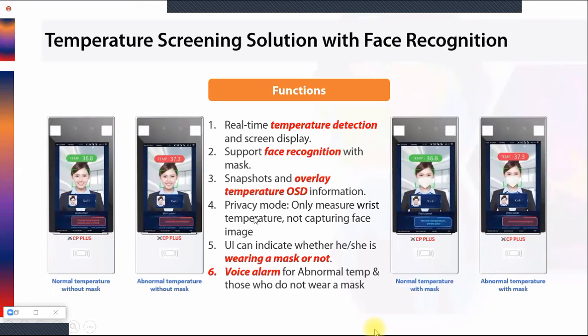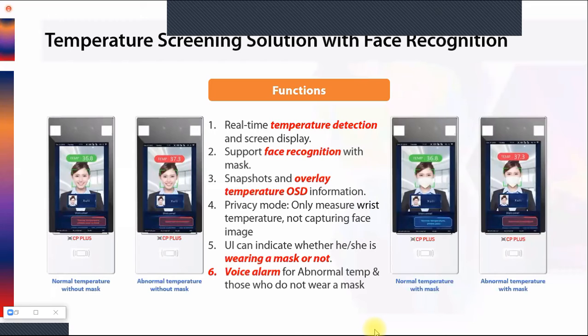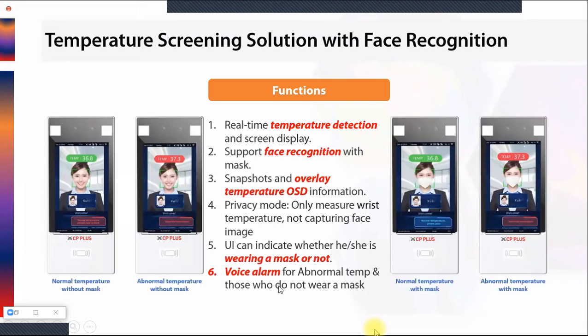There is a privacy mode. That means it will only measure wrist temperature, not capture the face image. In some sensitive areas, people don't want to allow capturing the face, so there you can just have a wrist temperature measurement, and by that alone you can give an alarm if there is an abnormal temperature. The UI can indicate whether the person is wearing a mask or not. There is a voice alarm for abnormal temperature and for those who do not wear a mask. So there will be a voice notification whenever there is abnormal temperature or anybody has not worn a mask.